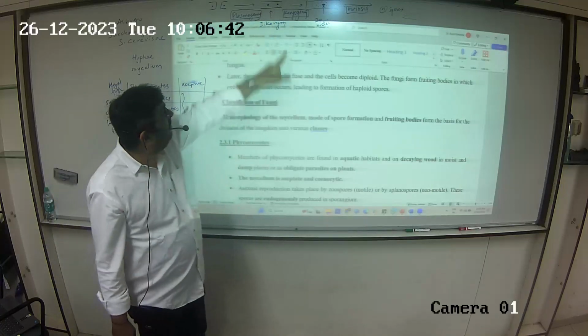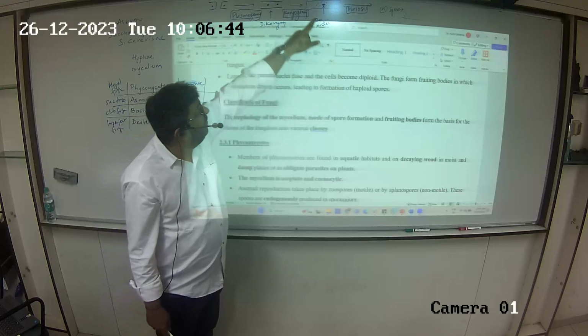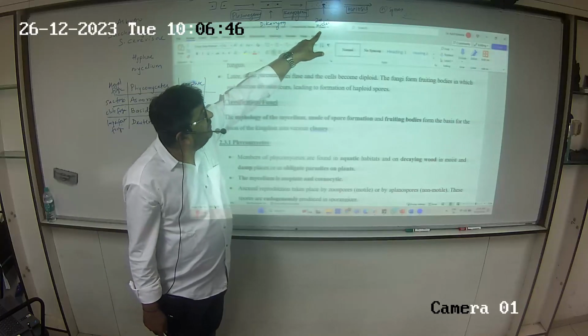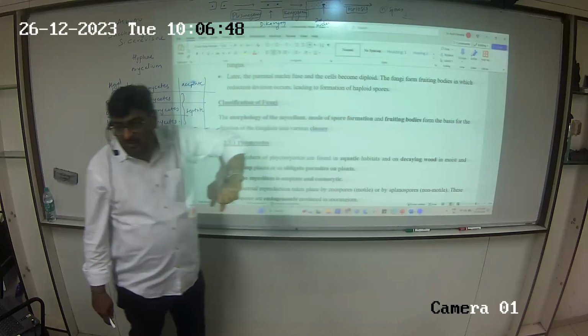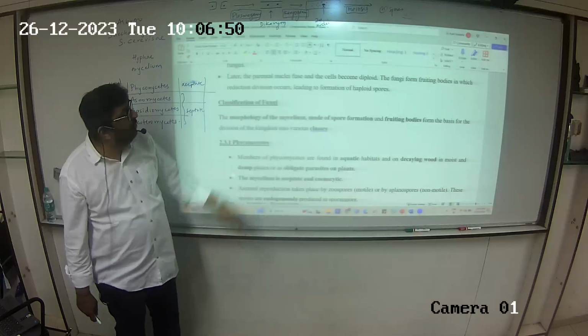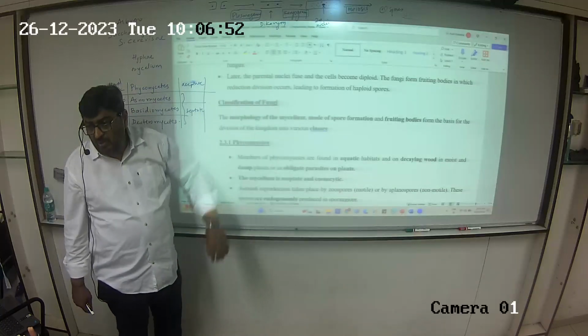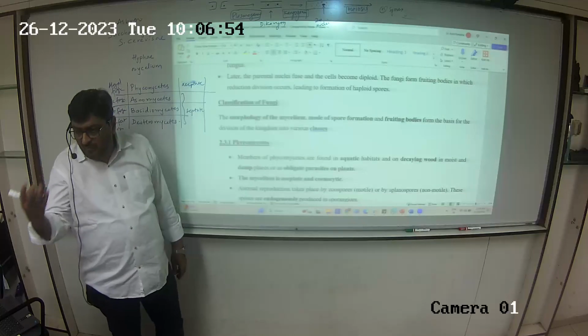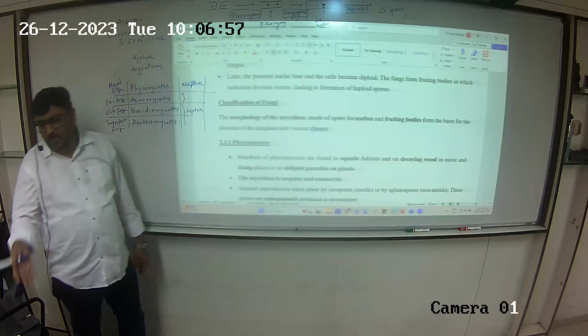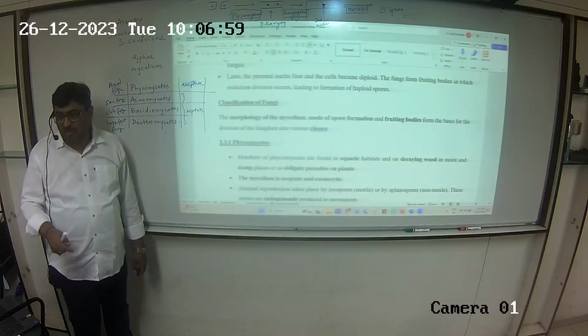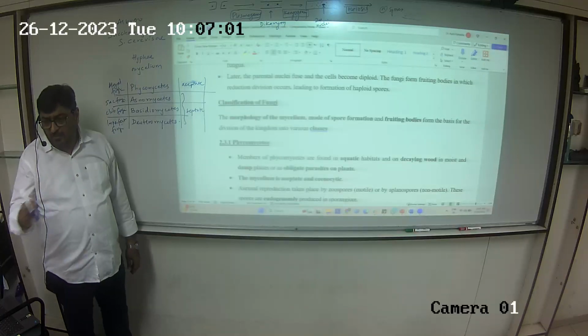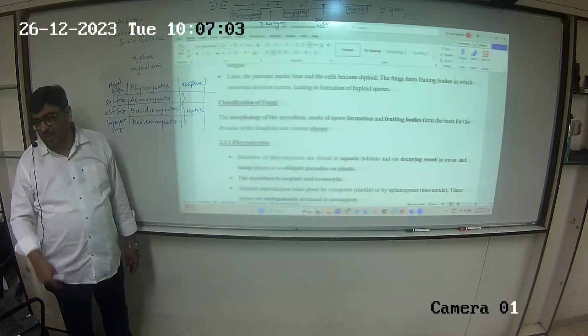So parental nuclei will fuse, the cell will become diploid, and this will now form fruiting bodies. 2N, na? Meiosis, 4N. Each of them will form 4 spores which are going to be haploid. N spores which are in number, they are 4.